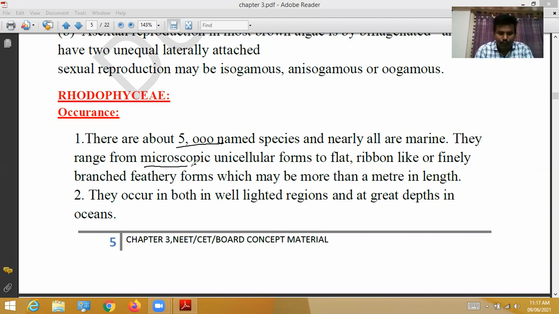They range from microscopic unicellular forms to flat, ribbon-like or finely branched, hair-like, feathery forms, which may be more than a meter in length. They occur both in well-lighted regions and at great depths in the oceans, so they can survive at the upper surface of the water and in deeper layers of the oceans.